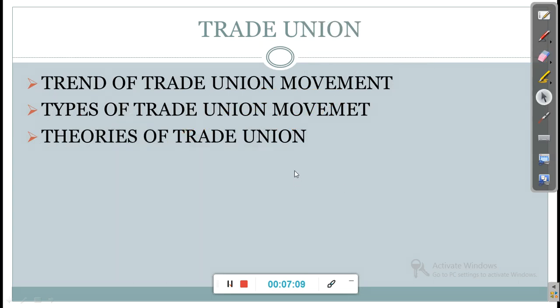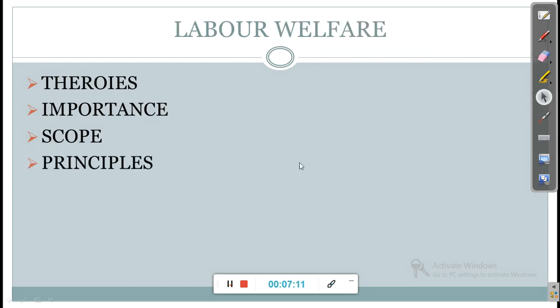Now next is labor welfare. Labor welfare refers to the welfare steps of the employer for the employee. Okay, so what are the welfare measures that the employer actually takes for the employee? The chapter is about that. Here also there are defined theories on labor welfare, that is, how employers take welfare measures for the employee.